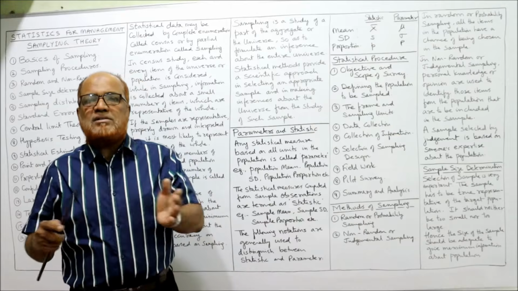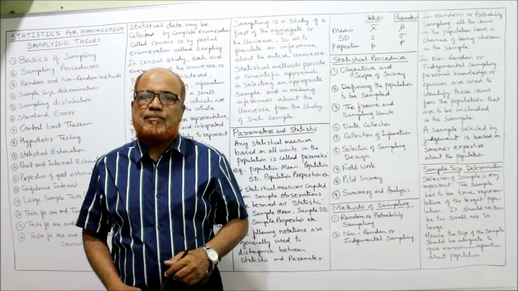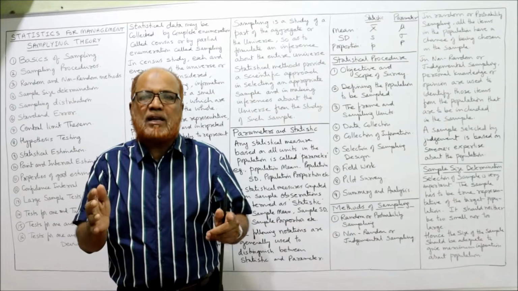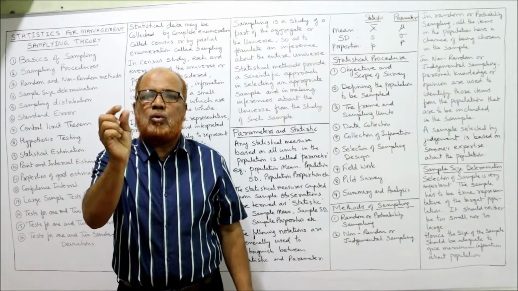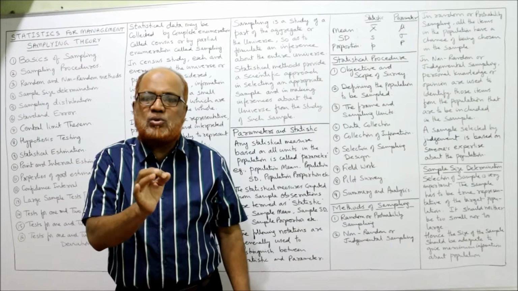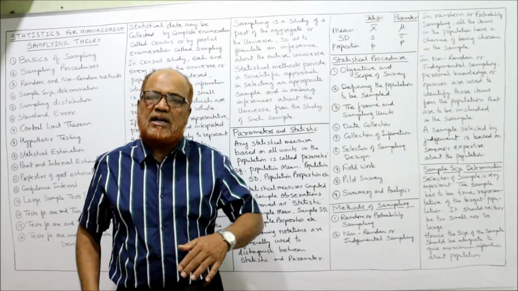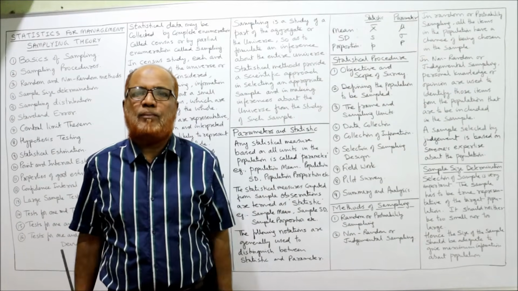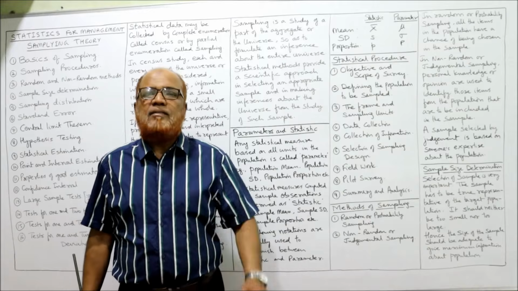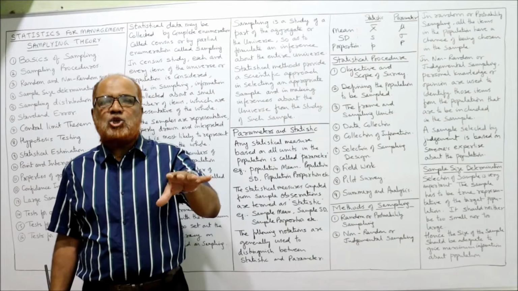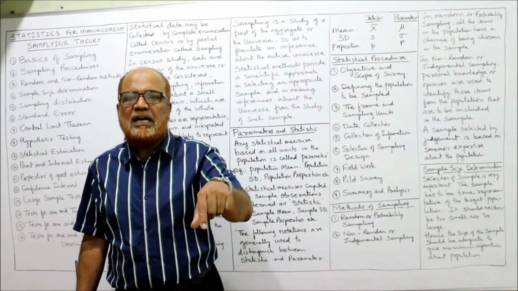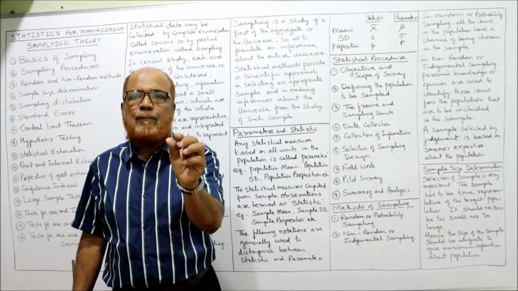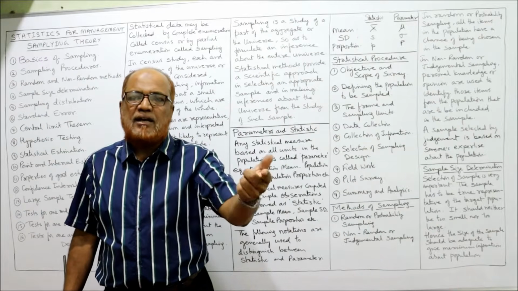Like this, when a person goes to buy grapes, they will taste one or two grapes. If the grapes are sweet, then the buyer decides all the grapes are good, I will buy them. That means the consumer is taking a decision about the whole only by tasting a part.